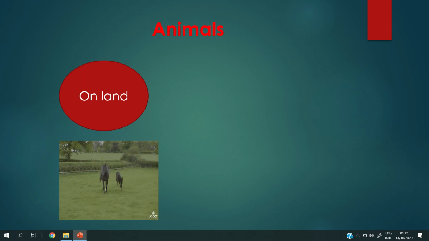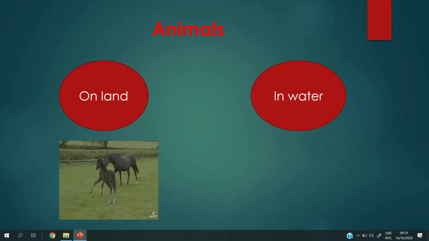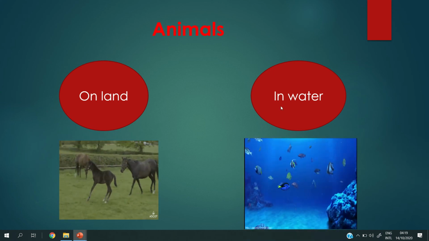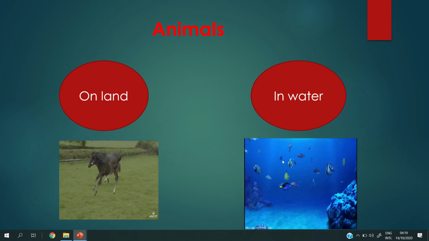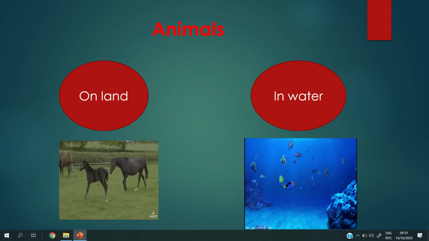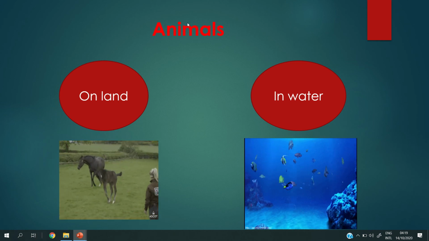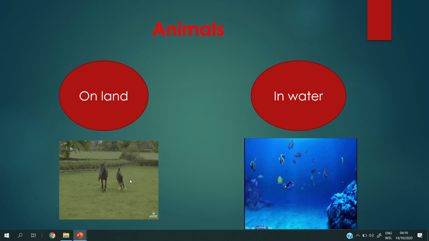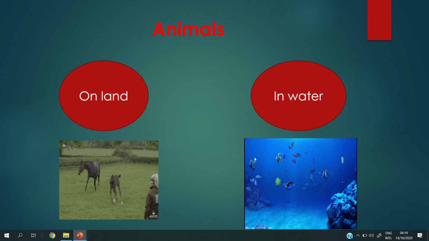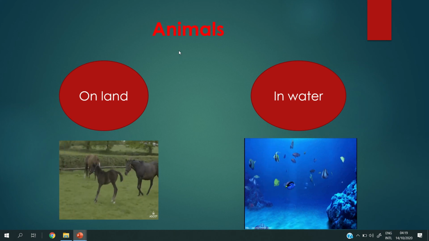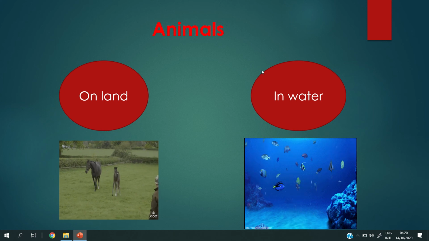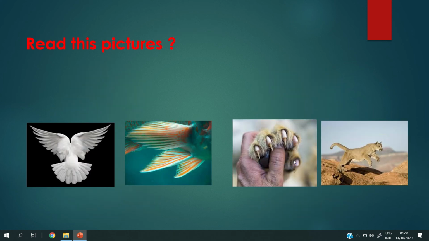Many animals can live on land, and other animals live in water, like the fish, the dolphin, the whale, the shark, the octopus. So the animals can live on land or in water. Again, where can the animals live? On land or in water.